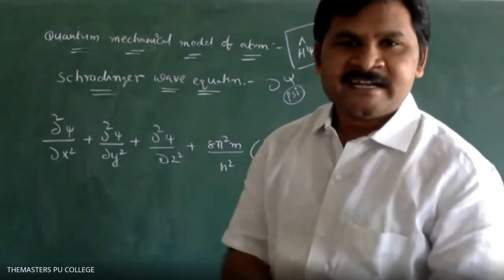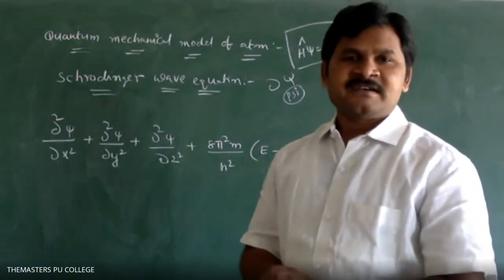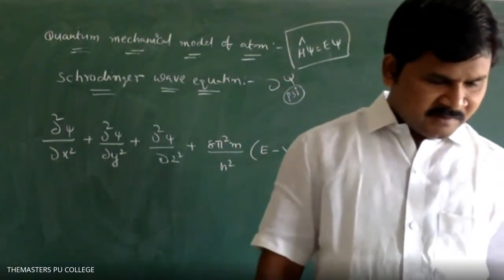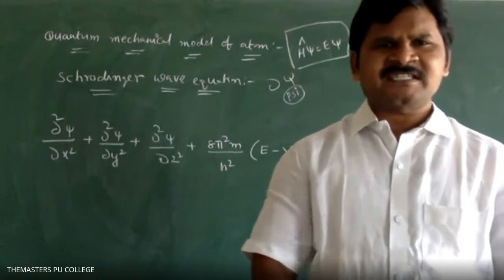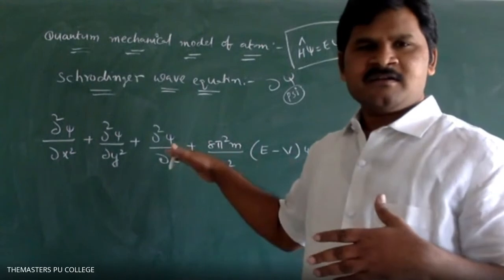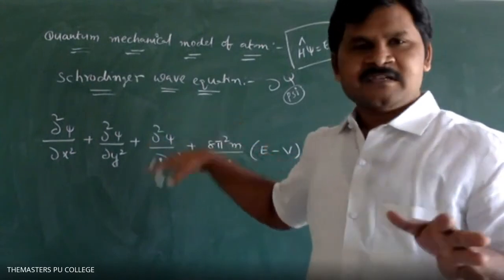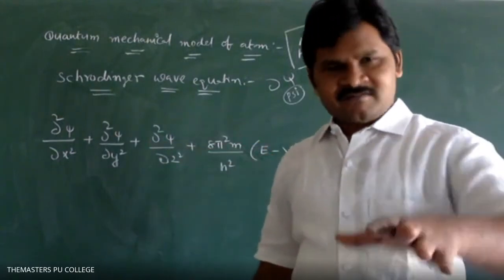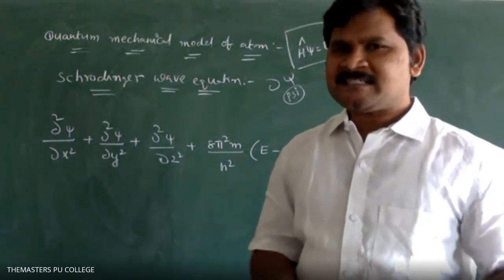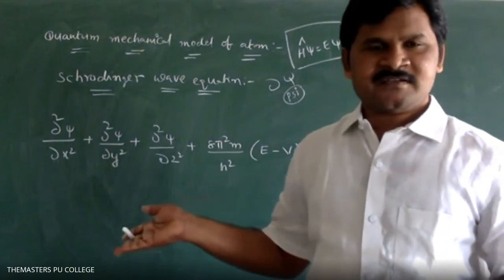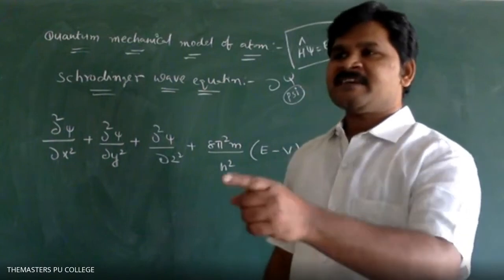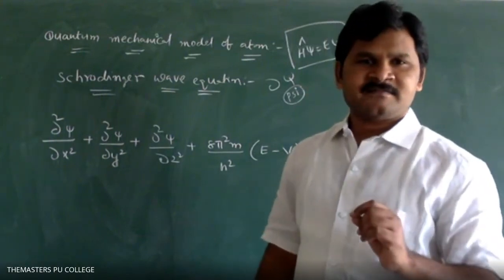Next, write down the side heading: Significance of psi and psi square. See, we have just information about the Schrodinger wave equation at our level. We don't have it in detail. Even if you open your objective material, you won't get that many questions. Why? Because data is required to calculate the problem. That's all. So that's why important terms you have to remember.